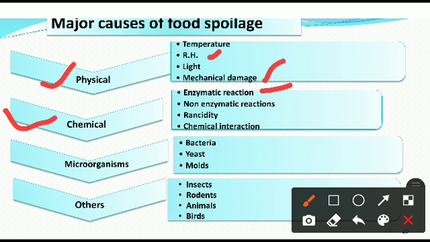For avoiding this enzymatic activity continuing, we can keep our vegetables and fruit in water. Then there is no contact of our food with the air, and that's why deterioration decreases.